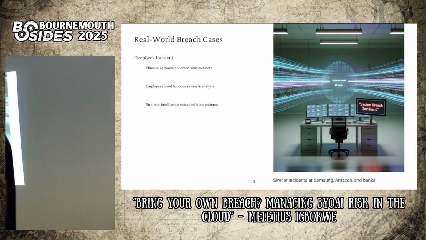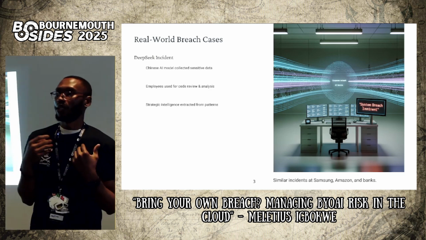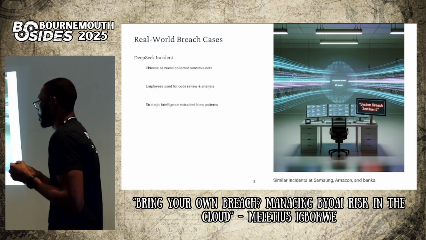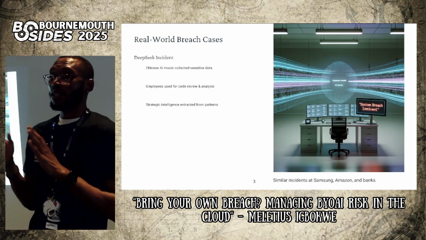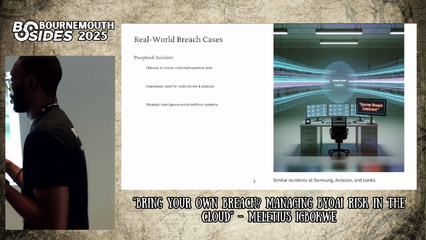Another one is the incident that happened at Samsung, where it was noticed that some Samsung employees were uploading meeting recordings and some code used to develop some of the systems, and I think this happened using ChatGPT.